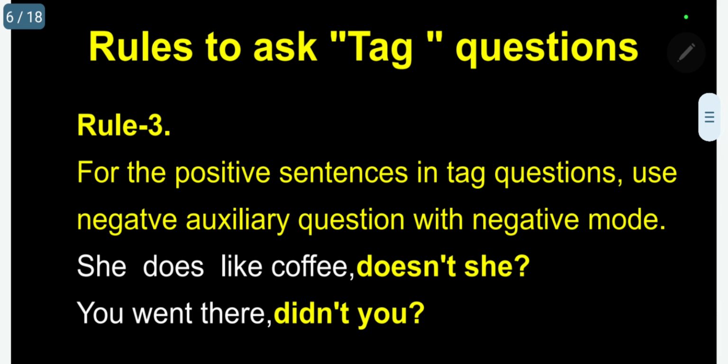For positive sentences in tag questions, use a negative auxiliary question with negative mode. Just now, we have seen it. Kindly follow.